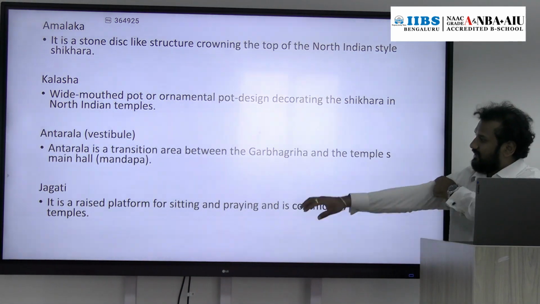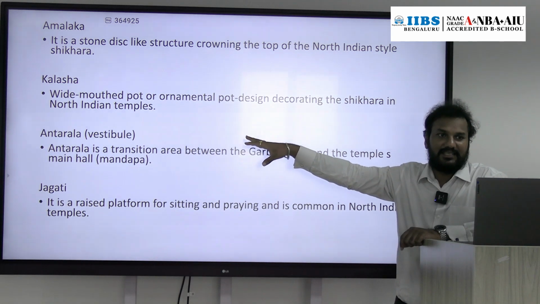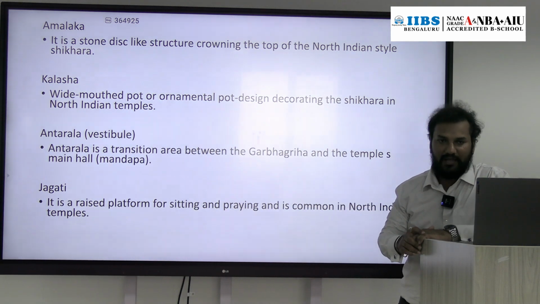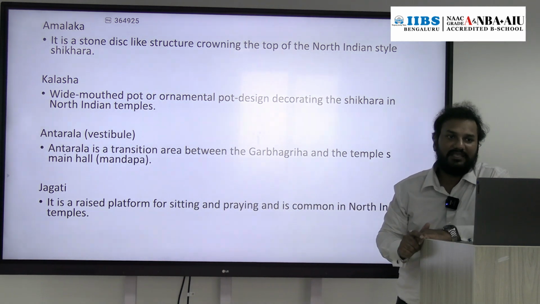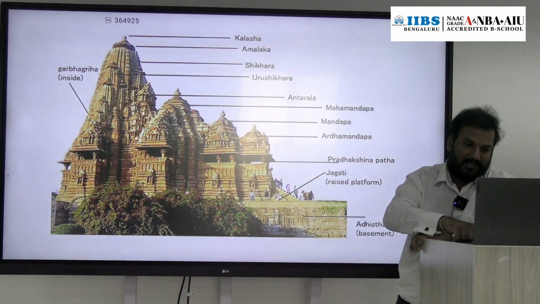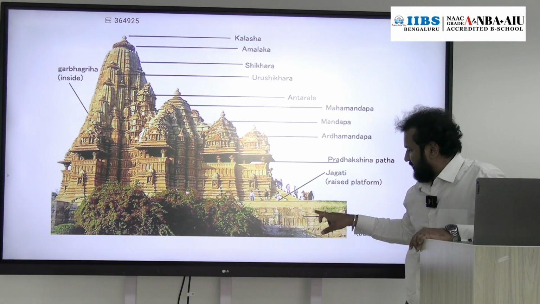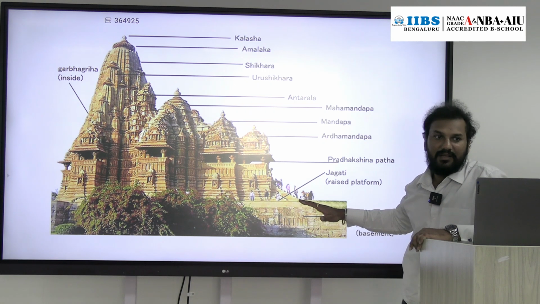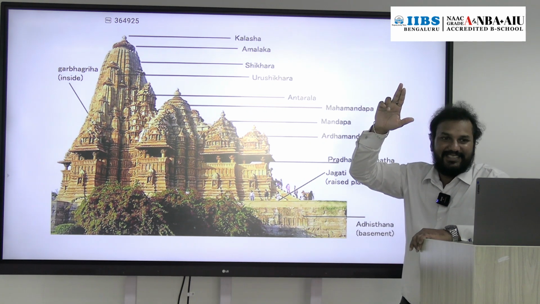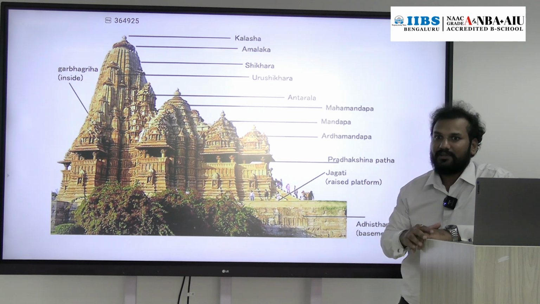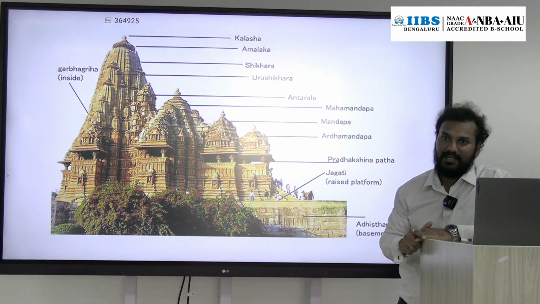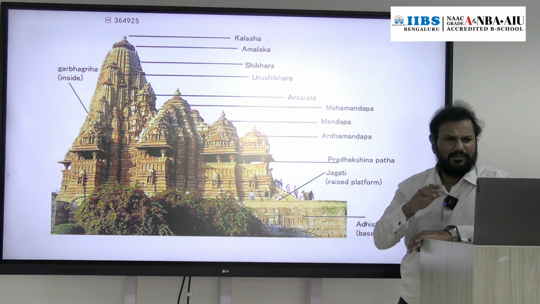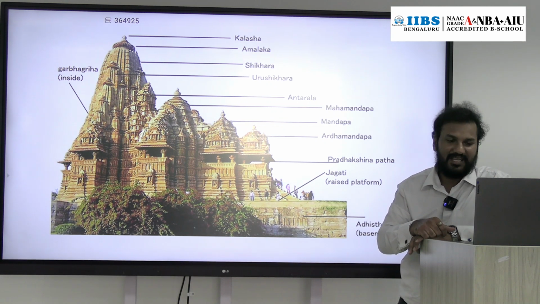Antrala I discussed already: it is a passage between the Mandapa and the Garbhagriha. Then Jagati. Jagati is a high raised platform. Here, if you observe, the base of the temple is a high raised platform. Steps will be there. Generally the temples of North India, especially the Nagara style, were constructed on a high raised platform compared to South India. In South India, Dravidian temples have a low platform.